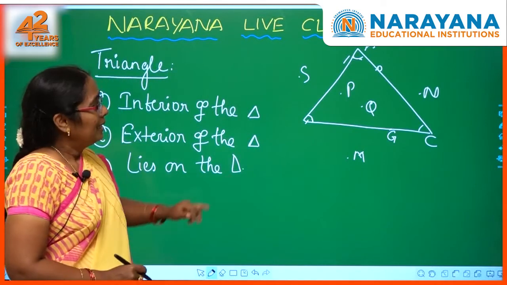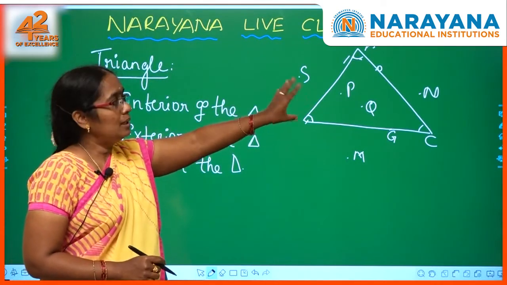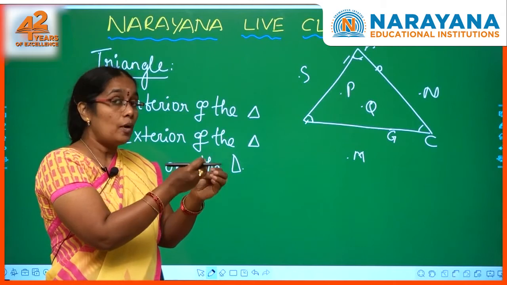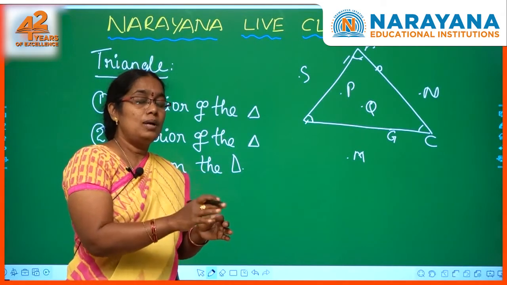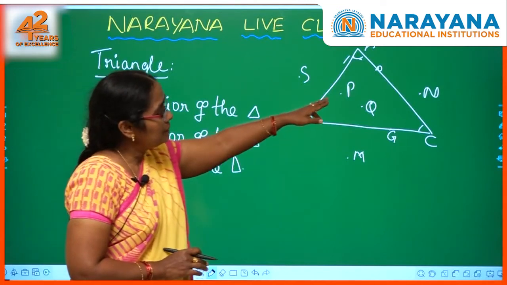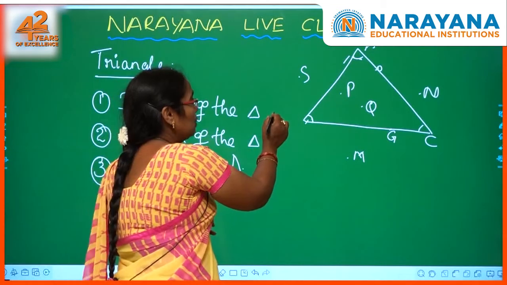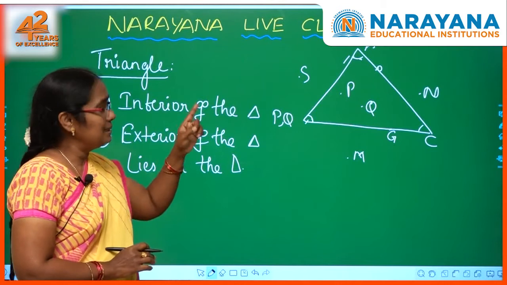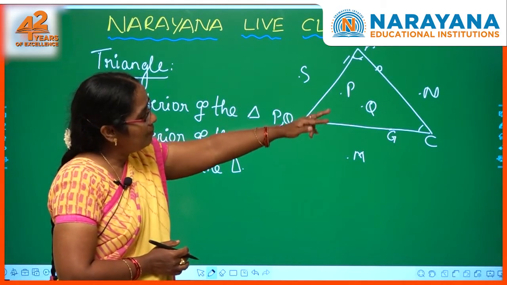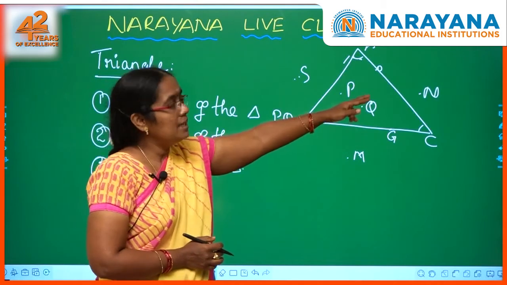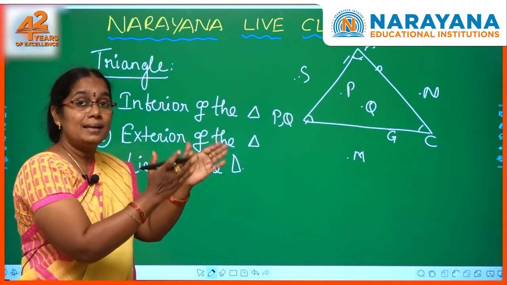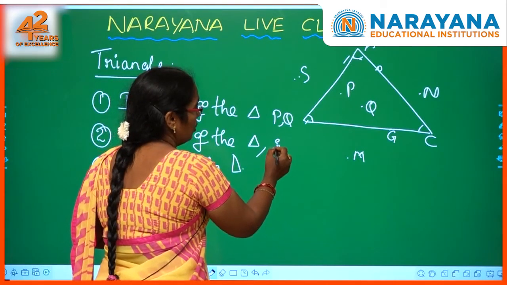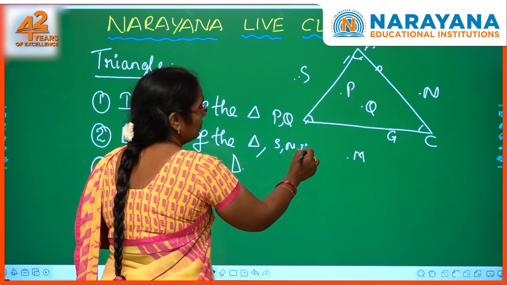Now look at this. Here you can see some points around the triangle and inside also. Now what are the points which are in the interior? If the points are inside the triangle, they are called in the interior of the triangle. So what are the points we have? P and Q. So P, Q are lying inside the triangle, so they are in the interior of the triangle. Next, coming to the exterior of the triangle. What are the points in the exterior part? S, M, N. These three points are outside of the triangle. So those are called in the exterior of the triangle. The points are S, N and M.